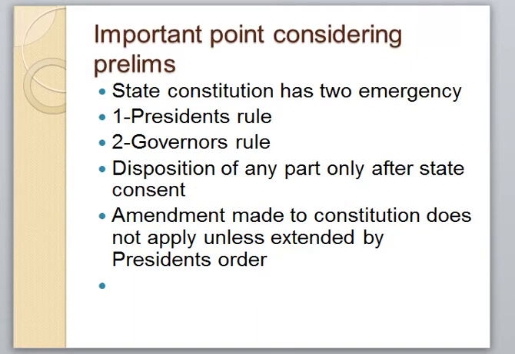Next is, again, the state constitution of Jammu and Kashmir talks about two emergencies. One is the president's rule, second is the governor's rule. So they have some certain provisions. If these provisions are satisfied in the state, then the state can request for presidential rule or governor rule. Then again, disposition of any part only after state consent. If you want to dispose one particular part as per an international treaty, you have to take the consent of the state.